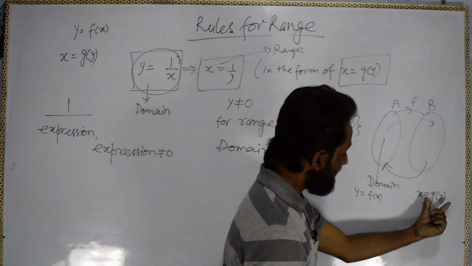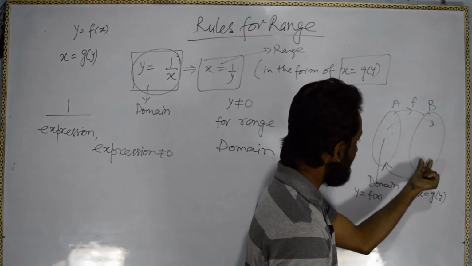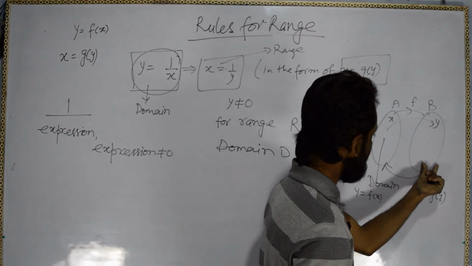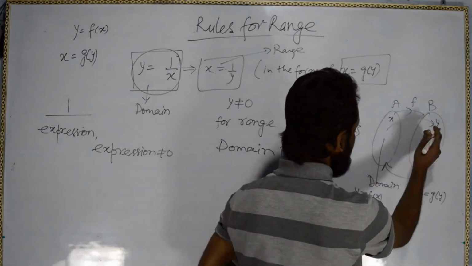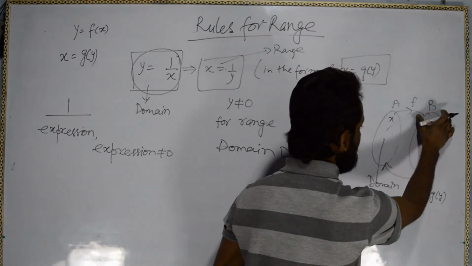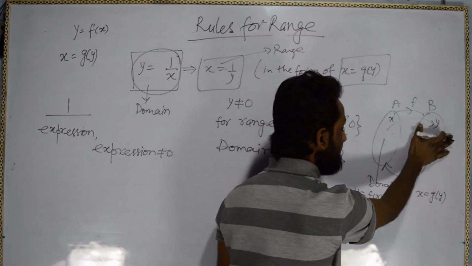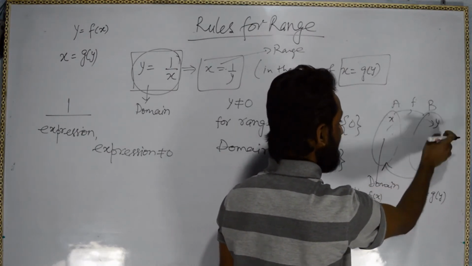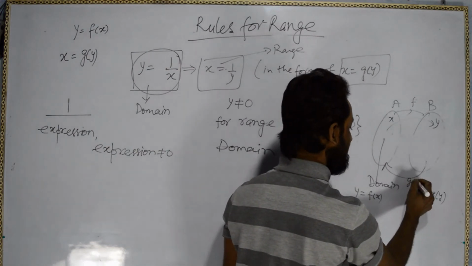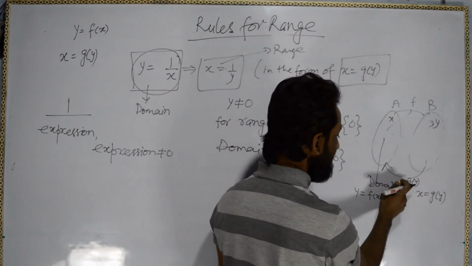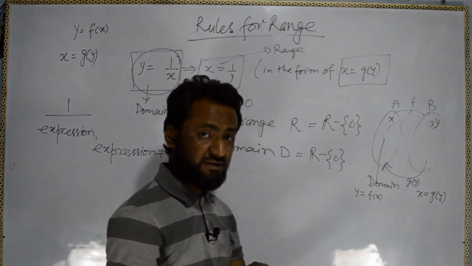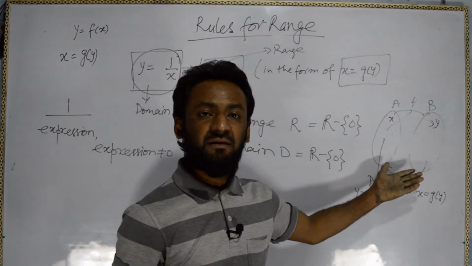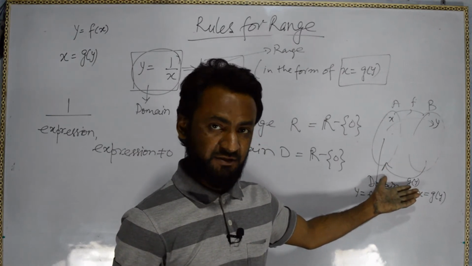So when we put in a y value, we are getting x values from here. Actually this is y, this is x. When we put in these y values, we get these values. So for getting these values, we are inputting these values. These values will become the range for f, but they will become the domain for g. Just think over it, because it is going to give rise to the concept of inverse function.